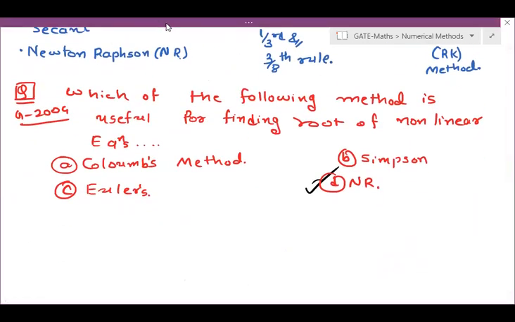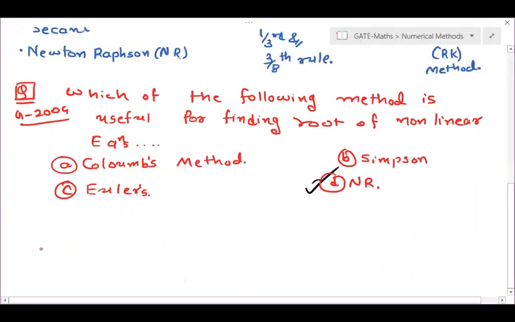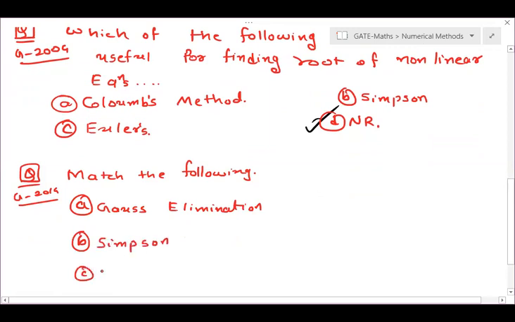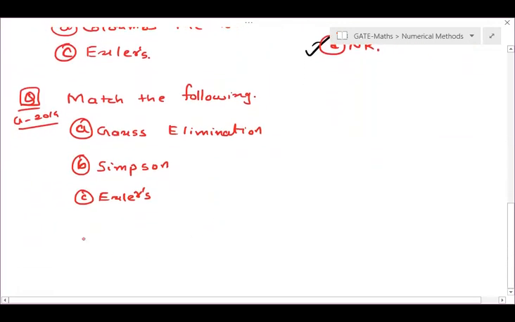Let me give you one more previous question of GATE. It was of 2014. It is a match-the-following question. Here we have Gauss elimination, Simpson, Euler's, and Newton-Raphson.